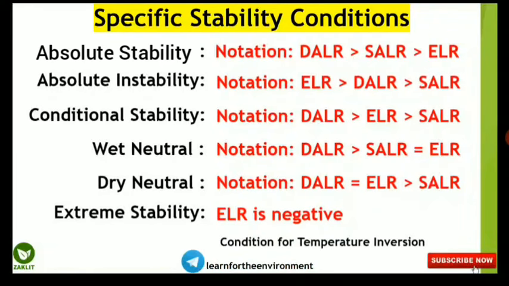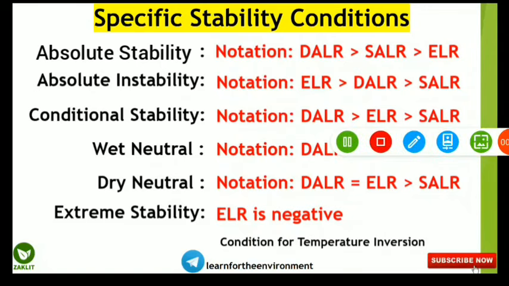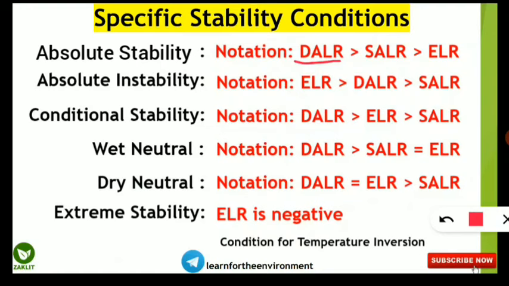So we'll start with the atmospheric stability conditions, and these are very important as you would have seen from the previous question. So here I will tell you the first three things you should remember. DALR means dry adiabatic lapse rate, SALR means saturated adiabatic lapse rate, and ELR means environmental lapse rate. So here we will know one by one. You should note down all these things because they are very frequently asked. They can be asked in the sentence form or they can be asked in the equation form also.